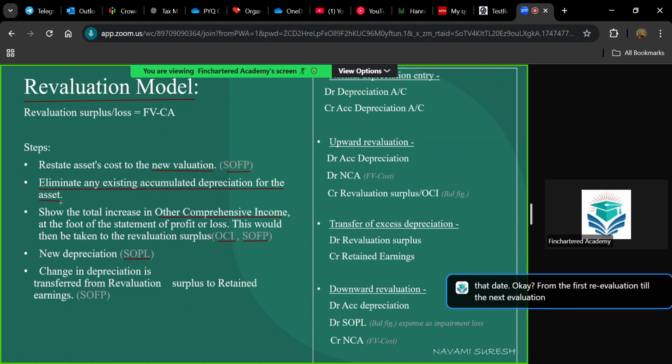So whatever is the accumulated depreciation till that date, from the first revaluation till the next revaluation, or sometimes there may be a switch from the cost model to the revaluation model, isn't it? So when you are doing a revaluation, until that date, whatever is the accumulated depreciation, that figure will be erased. You will not be considering that accumulated depreciation for calculating the carrying amount. The accumulated depreciation that is used for calculating the carrying amount is the new accumulated depreciation from one revaluation date till the next revaluation date. Got it?